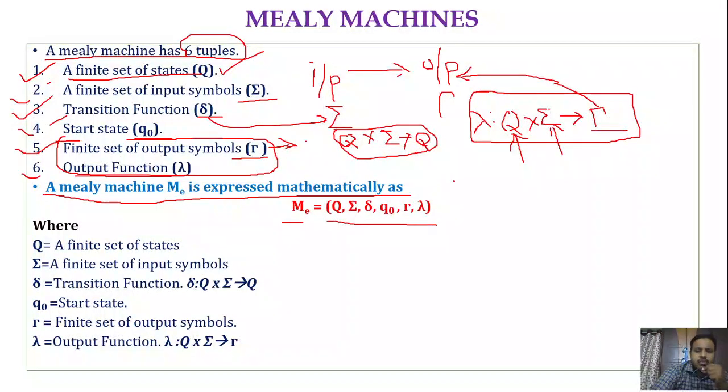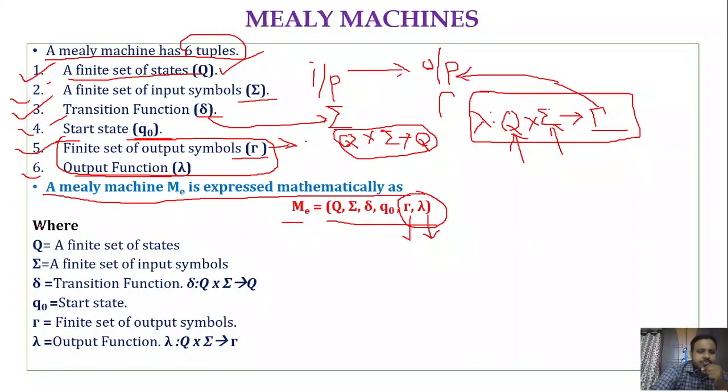That means they have to produce output, right? Since they have to produce output, we have added two tuples to represent that property: the set of output symbols and the output function. The output function specifies, for the current state and current input symbol, what output is produced, that is, what output is associated with that particular transition.